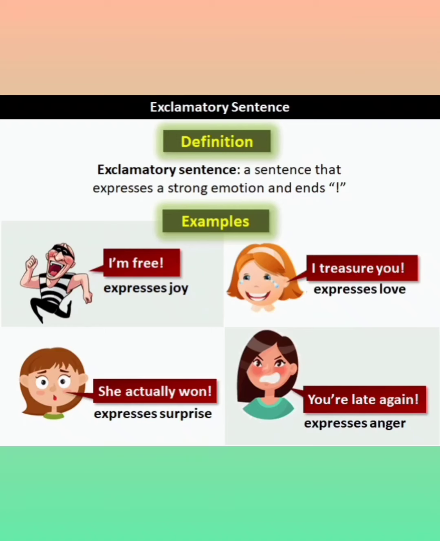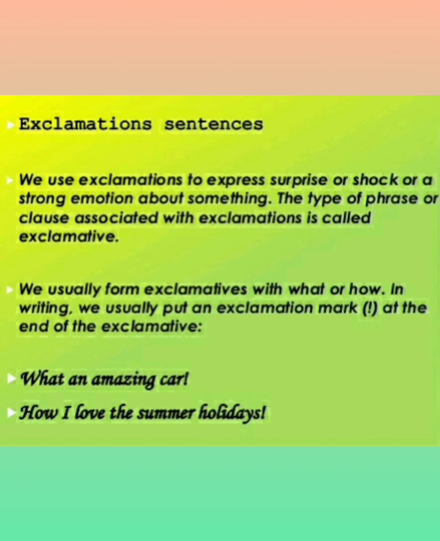Good morning, students. Today we need to learn another type of sentence, that is the exclamatory sentence. This is one type of sentence that expresses a strong emotion and ends with an exclamation mark. For example, "I am free!" expresses your joy. "I treasure you!" expresses love. "You are late again!" expresses anger. "She actually won!" expresses surprise. So you come to know that exclamatory sentences express our emotions.